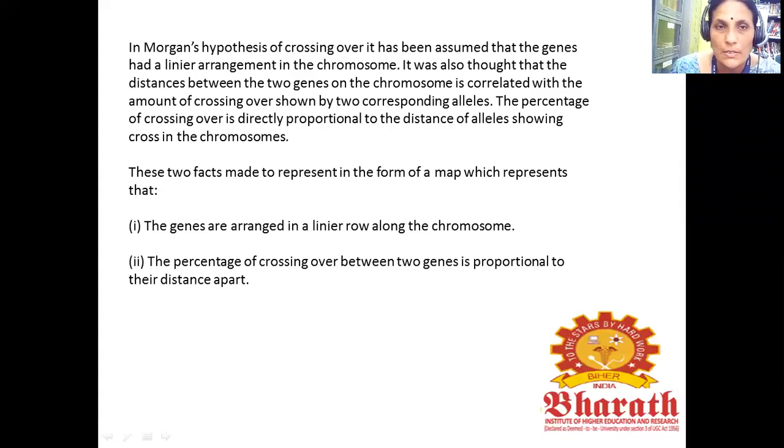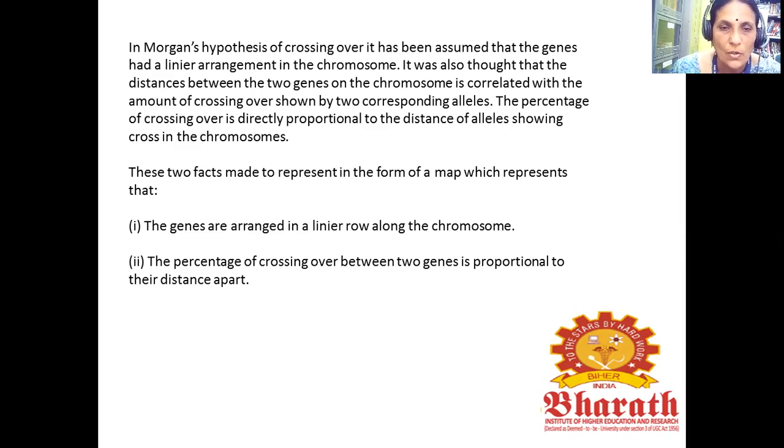In Morgan's hypothesis of crossing over, it has been assumed that the genes have a linear arrangement in the chromosome. It was also thought that the distance between two genes on the chromosome is correlated with the amount of crossing over shown by the two corresponding alleles. So the percentage of crossing over is directly proportional to the distance between alleles on the chromosome. These two facts were represented in the form of a map, which shows that the genes are arranged in a linear row along the chromosome.